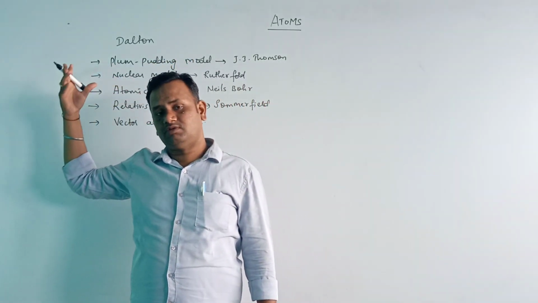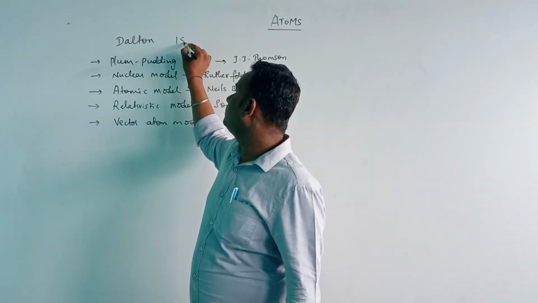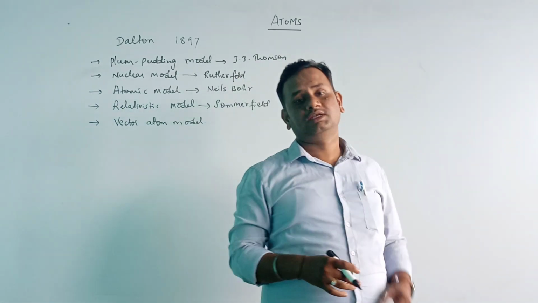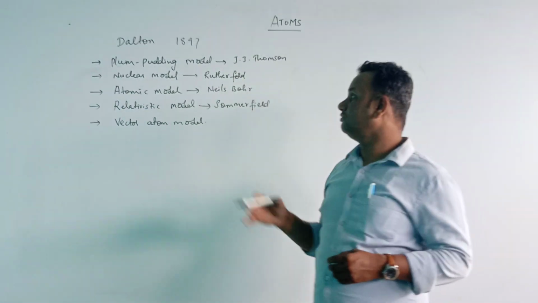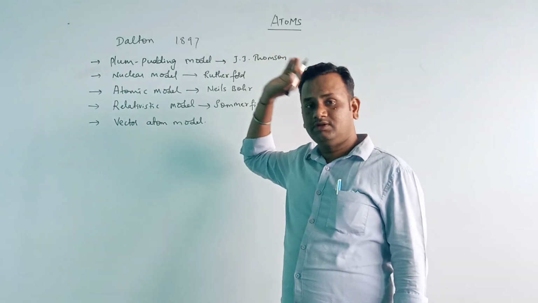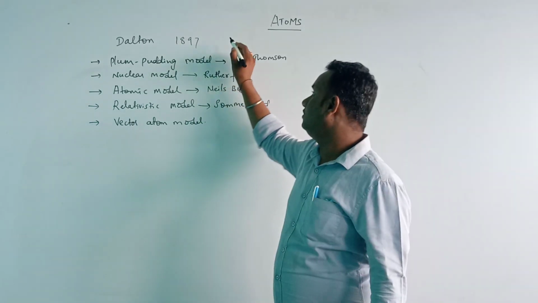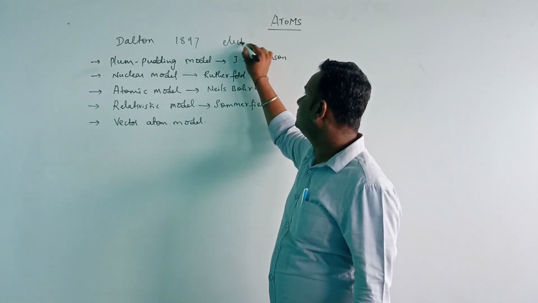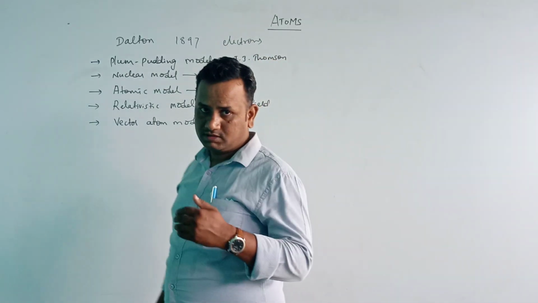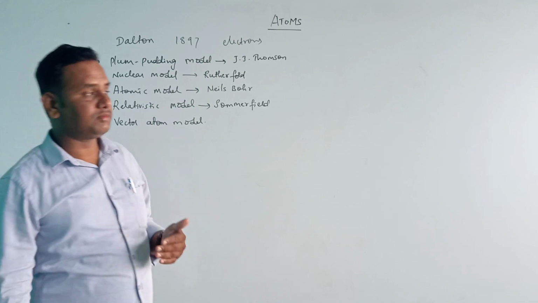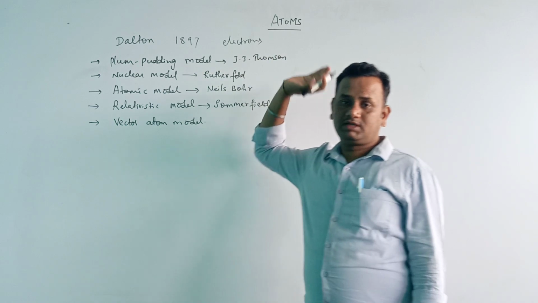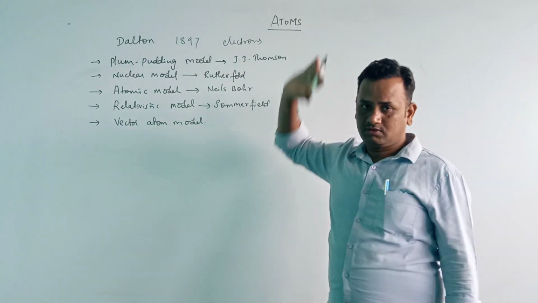Later, J.J. Thomson in the year 1897 conducted an electric discharge tube experiment, and from that experiment he discovered charged particles, the negatively charged particles called electrons. These electrons are present in the atom. From that experiment, he said that atoms consist of negatively charged particles called electrons.